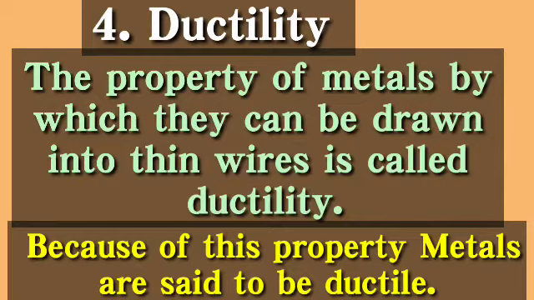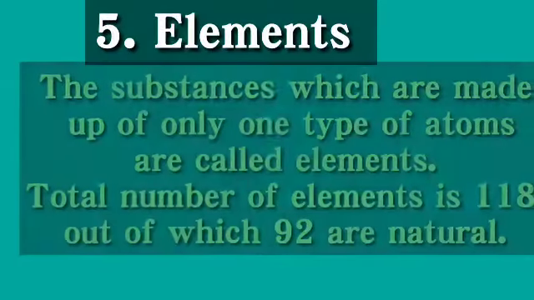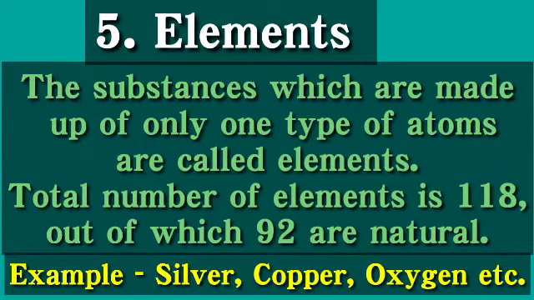The next keyword, that is fifth one, is elements. The substances which are made up of only one type of atoms are called elements. Total number of elements is 118, out of which 92 are natural. Example, silver, copper, oxygen and many more. Means they are 118, so anyone can be written in the example.